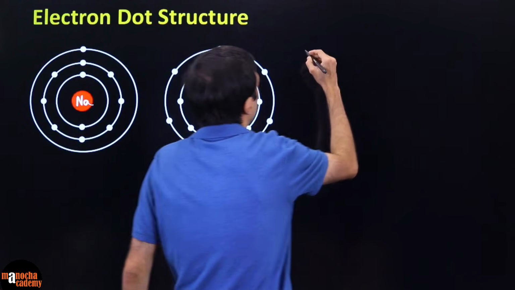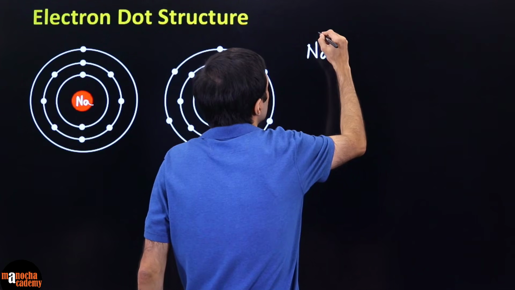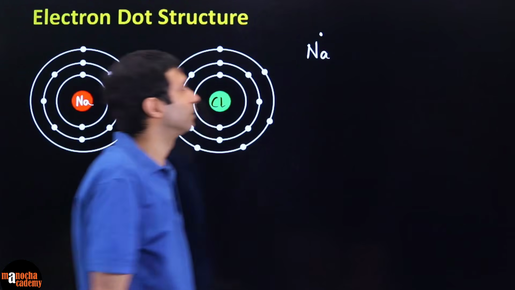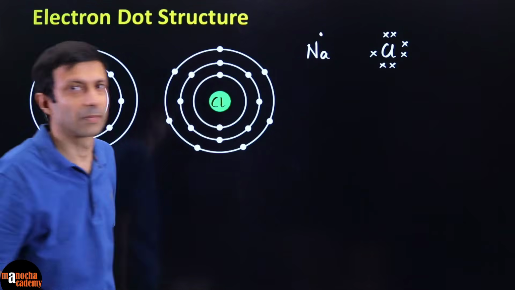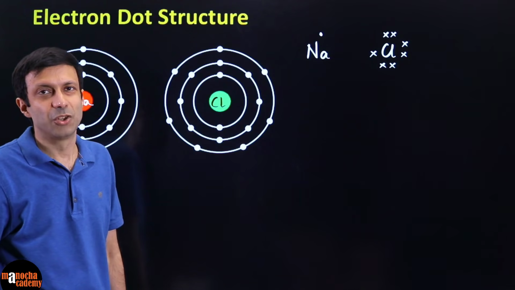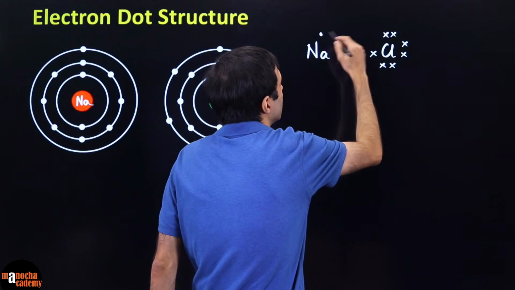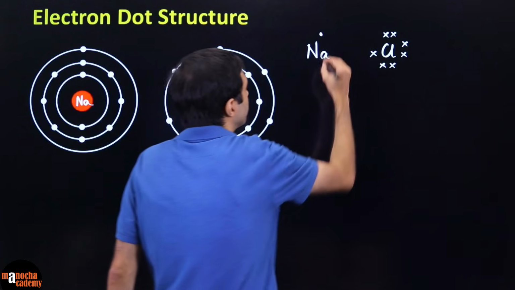We are going to draw sodium, and outermost it has only 1 electron. So we are going to draw that here. And then it's combining with chlorine, which is having 7 electrons. There you go. Okay. So when these guys combine, what is going to happen? There is going to be a transfer of electron. So you can draw an arrow over there.